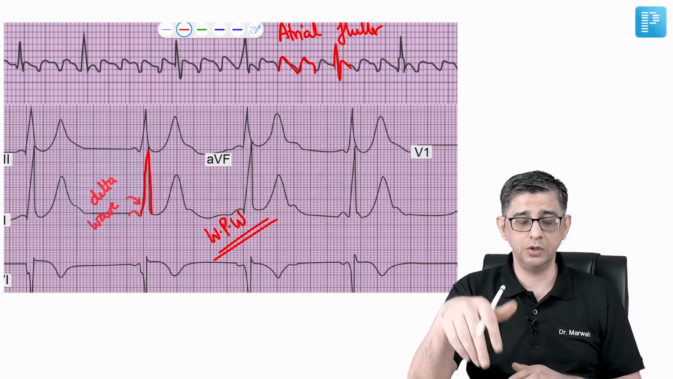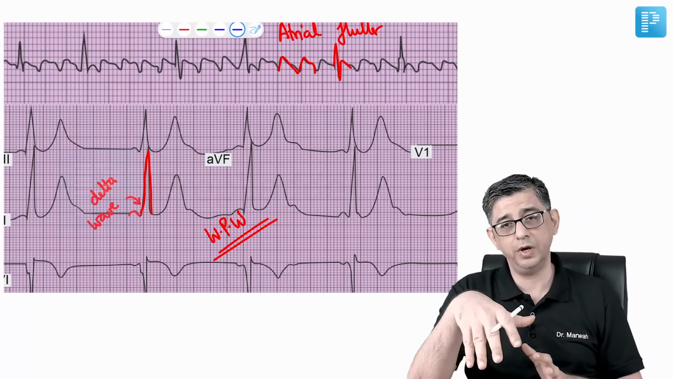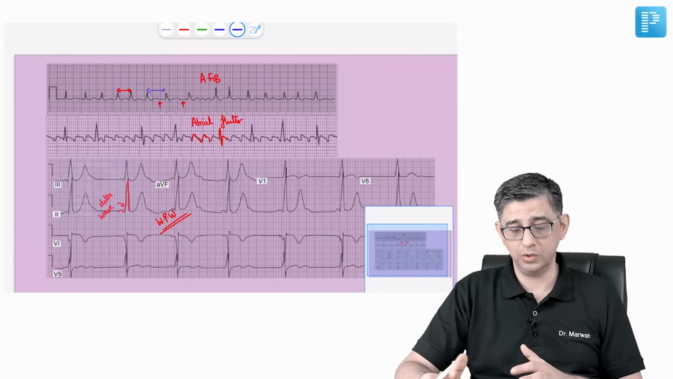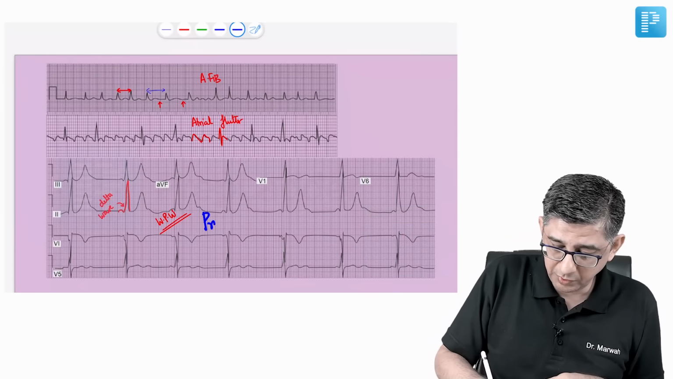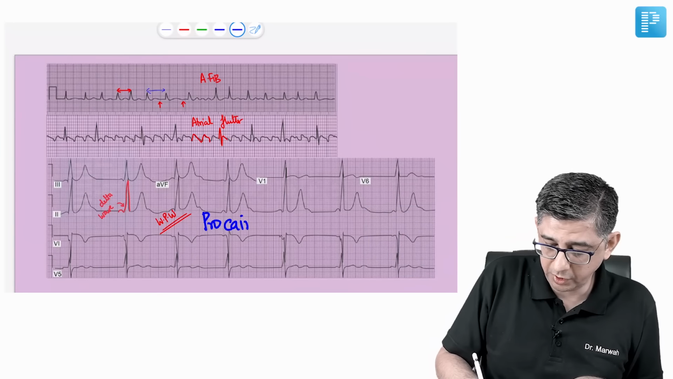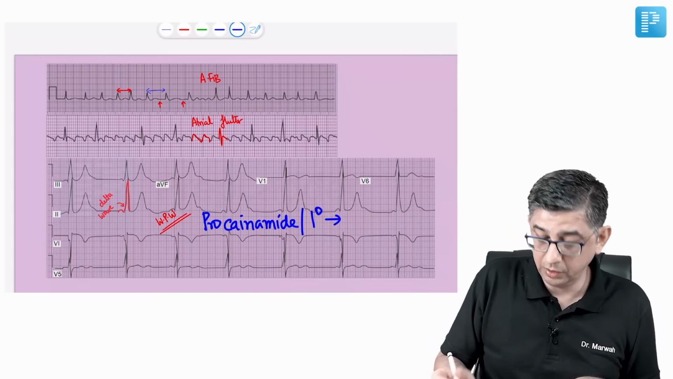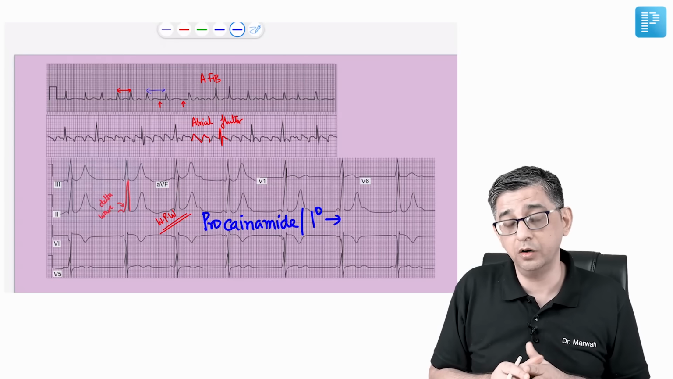In fact, WPW is a hot favorite of the examiner from the MCA perspective, I will say, and they usually love to ask about the drugs which are used. One of the important drugs that has been asked for WPW in an emergency scenario is procainamide. And they've also asked what will you give to prevent the fast conduction that is occurring in the bundle of Kent of these patients.